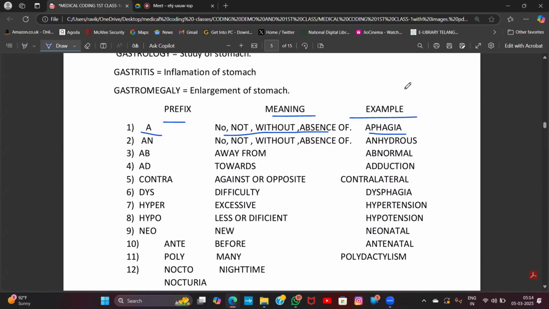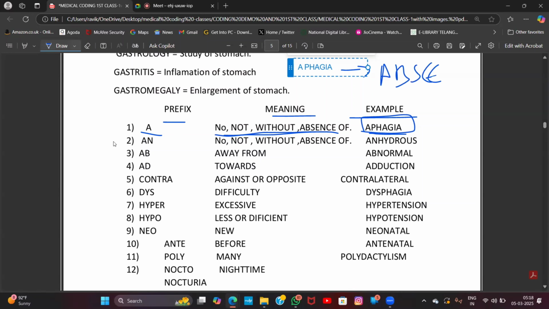Aphasia. Phasia is nothing but swallowing. Phasia అంటే ఏంటి? Swallowing. మింగటం. Aphasia is nothing but absence of swallowing. What is A? A meaning is nothing but no, not, without, absence of.